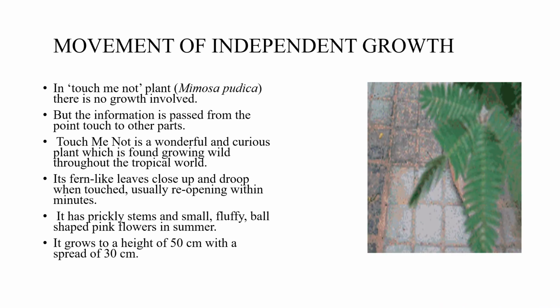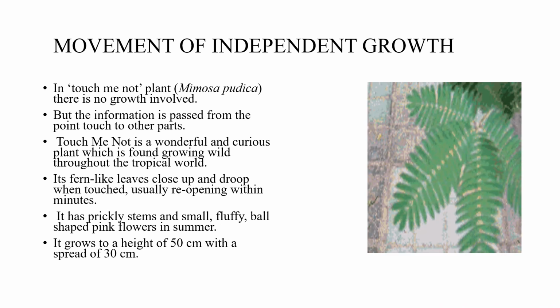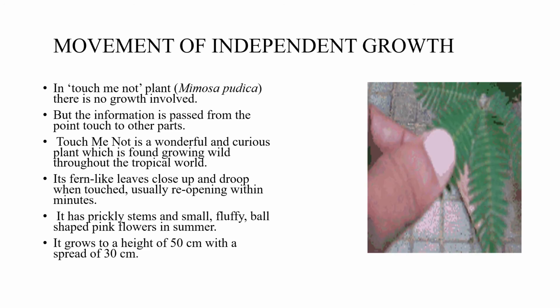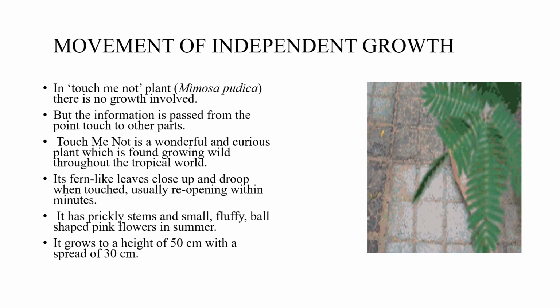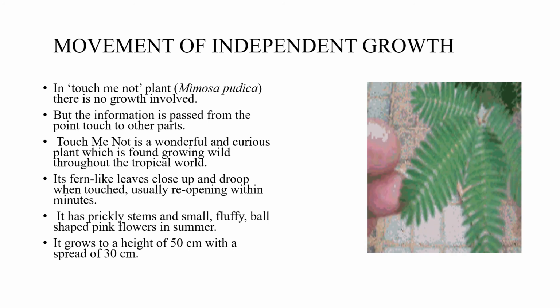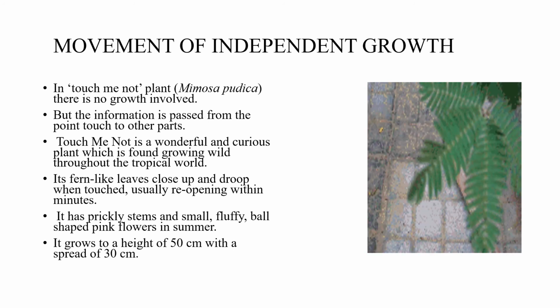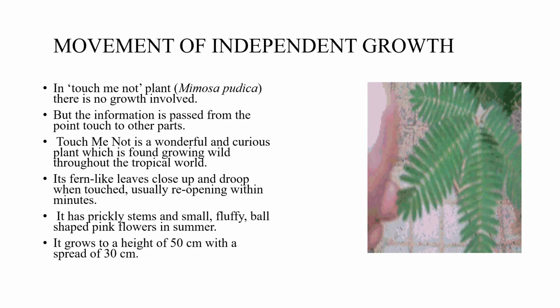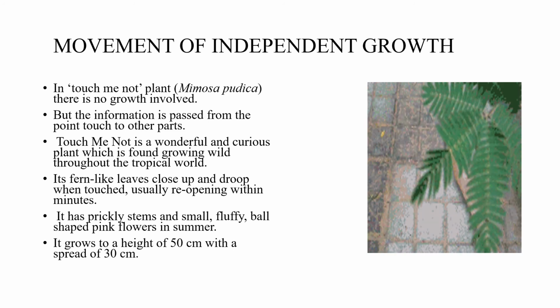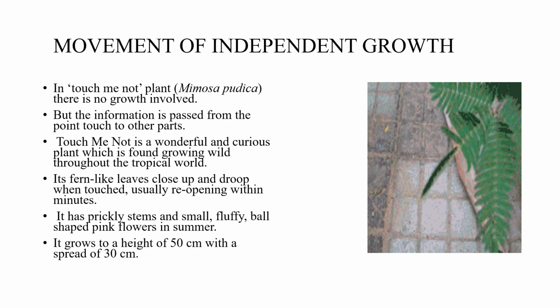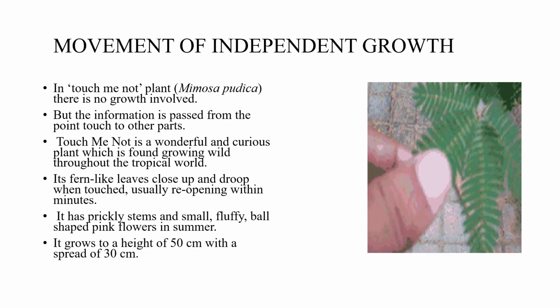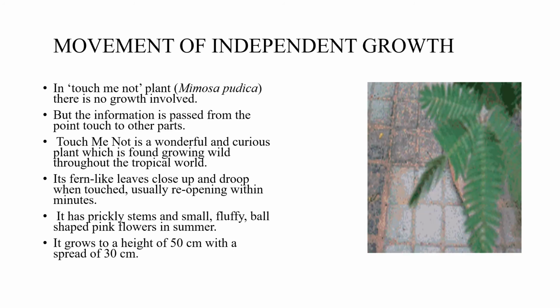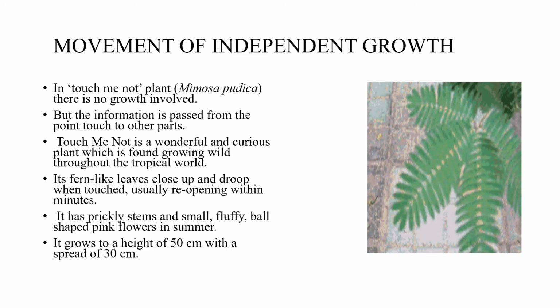Before this we saw phototropism, geotropism, hydrotropism. All these show movement of plant part towards water or sunlight or soil and also show growth. But this is a movement of independent growth. The best example is the touch-me-not plant. The botanical name is Mimosa pudica. Here there is no growth involved.